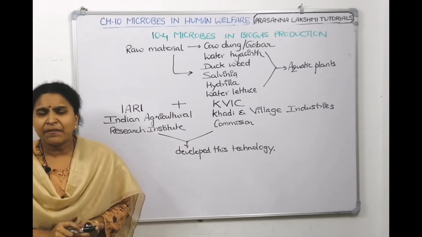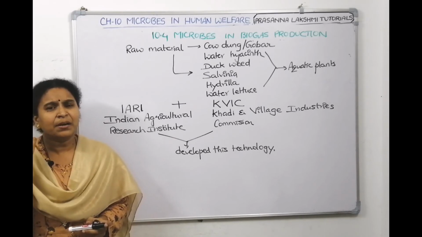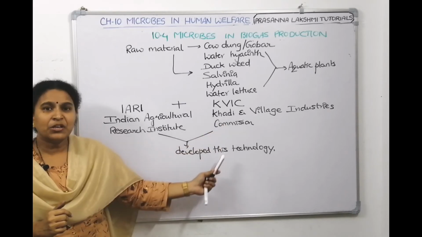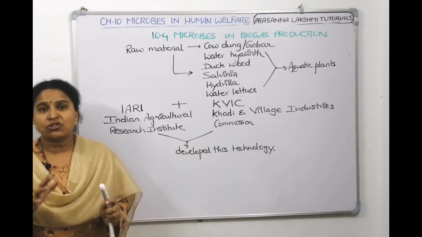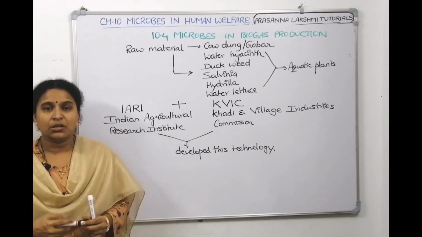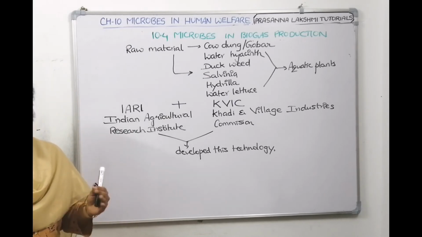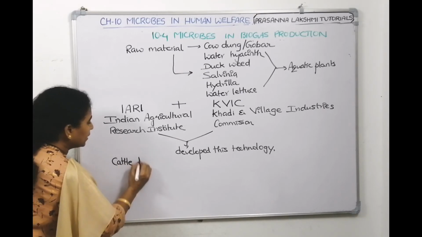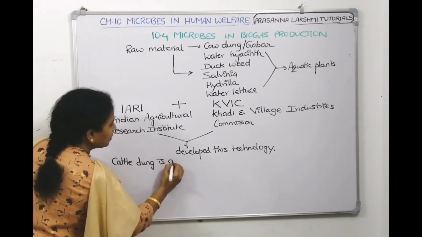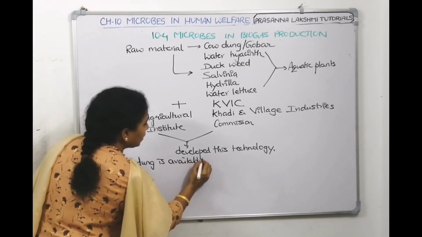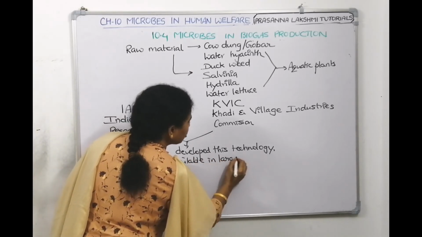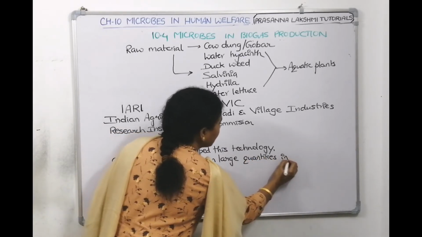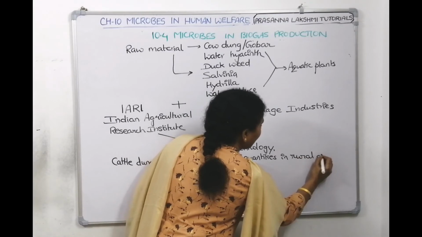Now, cattle dung, where is it available? Cattle dung is available in large quantities in villages, no? So that is why this commission has helped them to manufacture biogas with the waste. So where cattle dung is there, there biogas can be produced easily. Cattle dung is available in large quantities in rural areas.